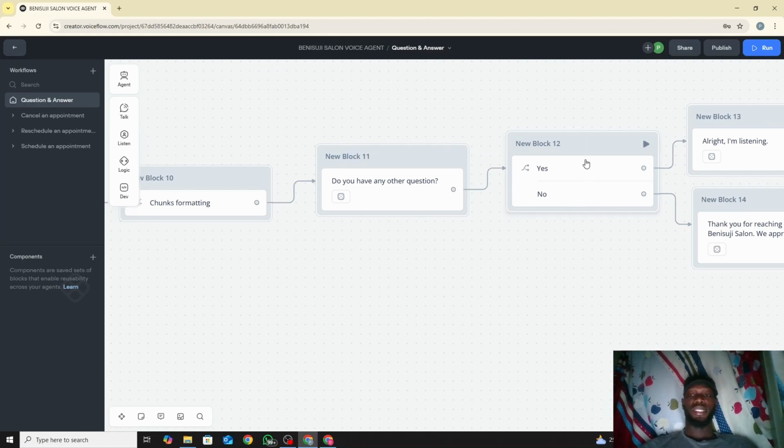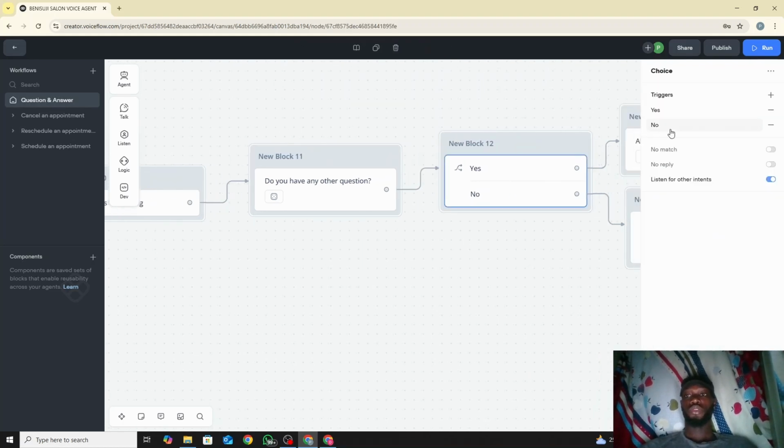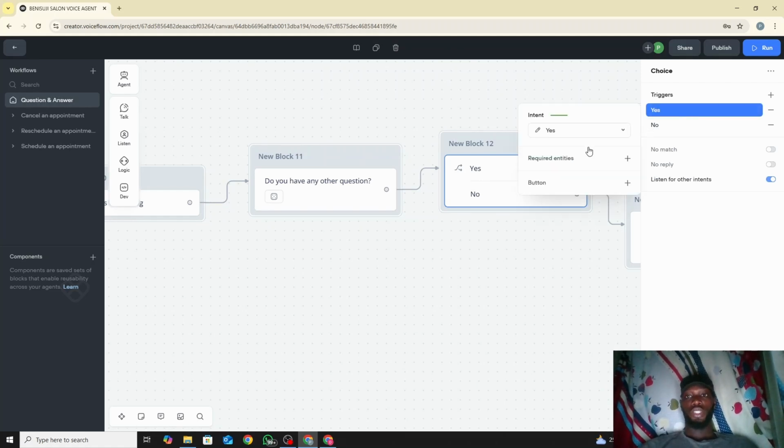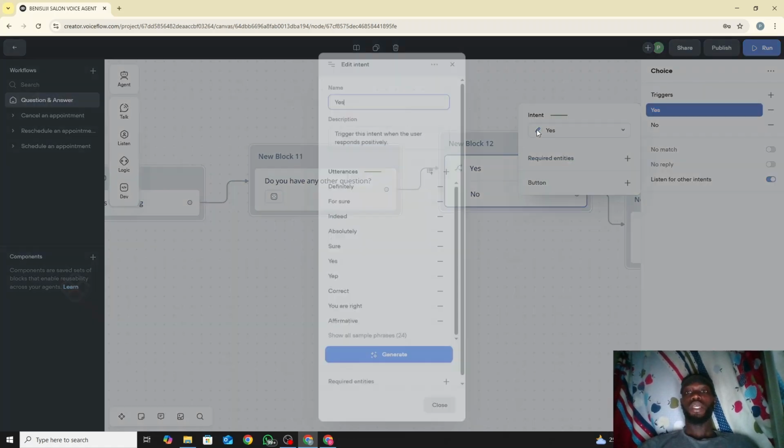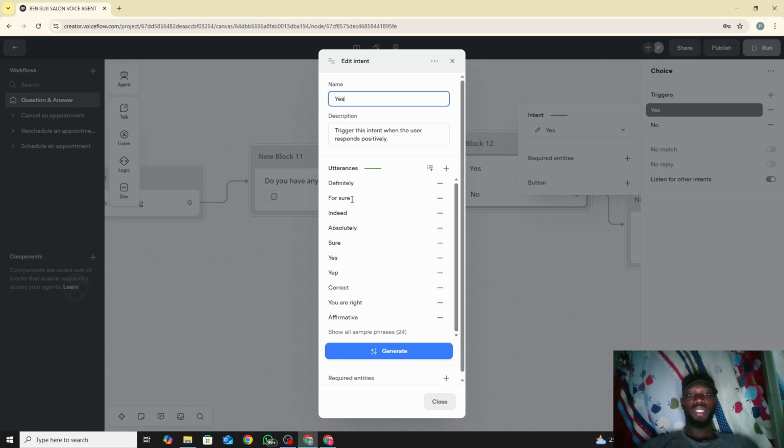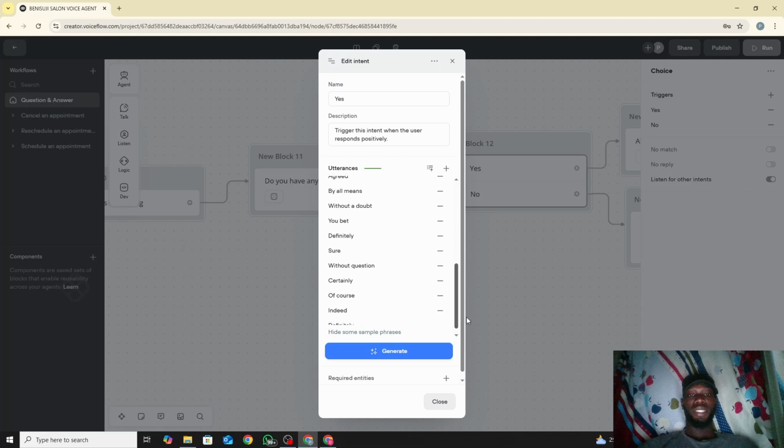So if the person says yes, for us to do that, we used a choice. I forgot to tell you guys, when you're adding a trigger here and you say choice, for instance, whatever similar thing you say to it. If the person says definitely, yeah, sure, indeed, absolutely sure, yes, yep, correct, affirmative, you are right, and any of these phrases here, it picks it up as the intent for yes. So as much as possible, try to put different